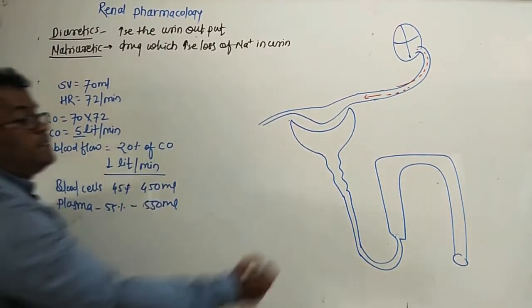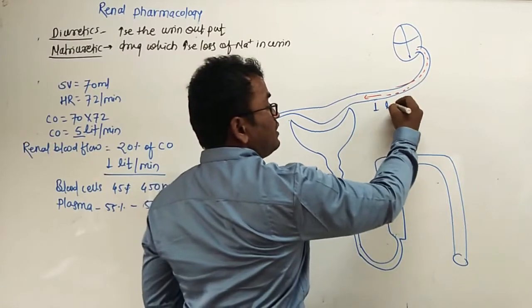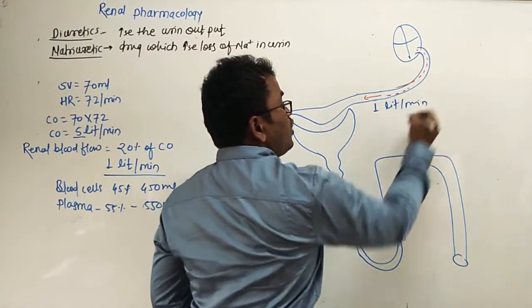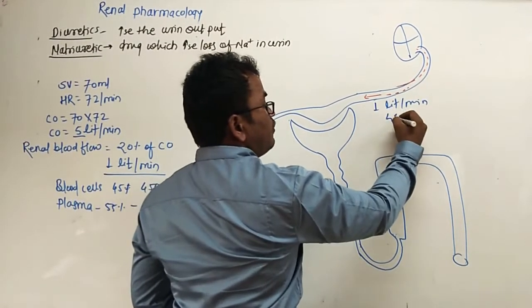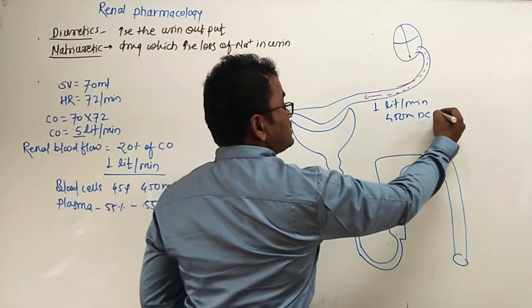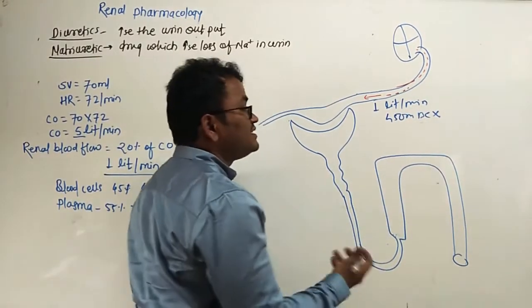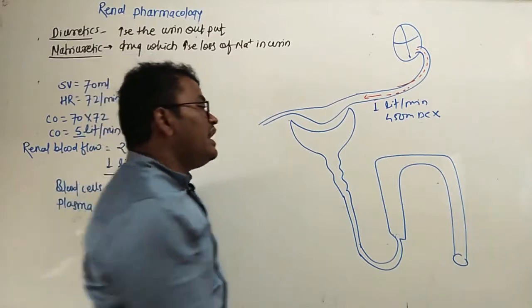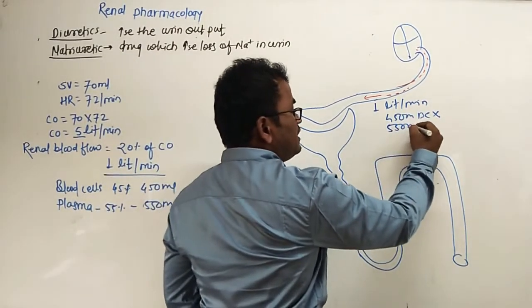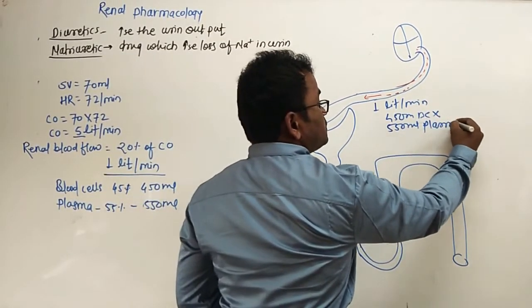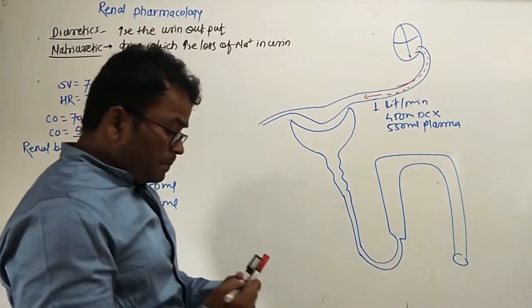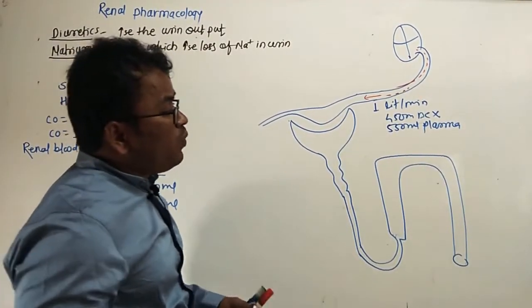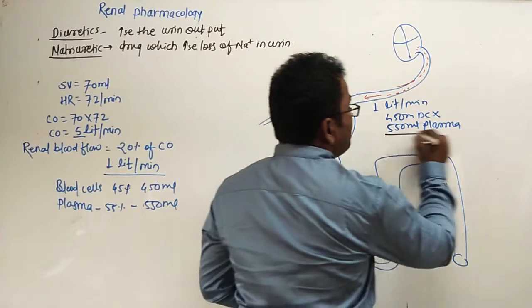So this is 1 liter of blood, 1 liter per minute. Out of 1 liter, 450 ml is blood cells. This cannot filter because blood cells are larger in size, and 550 ml is plasma, and this plasma can filter. So renal plasma flow is 550 ml per minute.